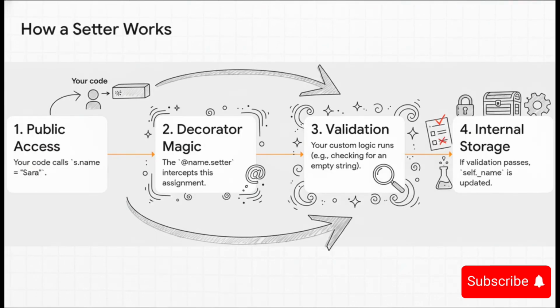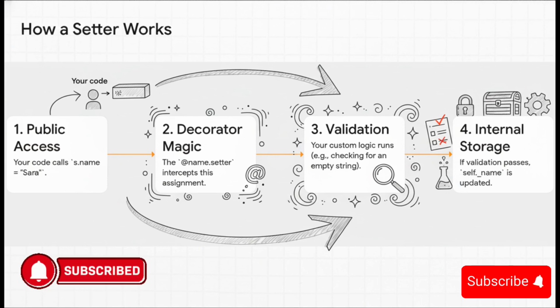So let's trace what actually happens. When your code says s.name = "Sarah", Python doesn't just jam that value into a variable. Nope. The @name.setter decorator sees that assignment and intercepts it. It takes Sarah, runs it through your validation logic, like making sure it's not an empty string, and only if everything checks out does it update the internal self._name variable. It's control and safety completely hidden behind a beautiful, simple interface.